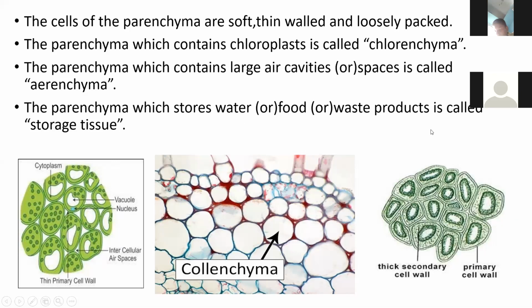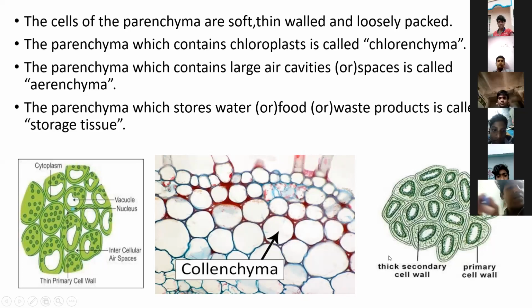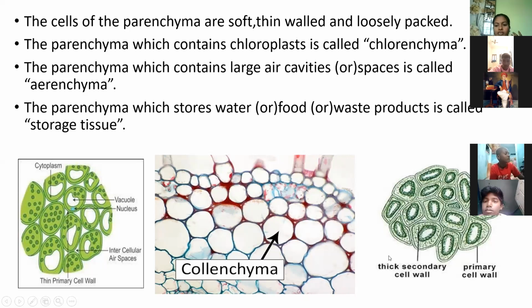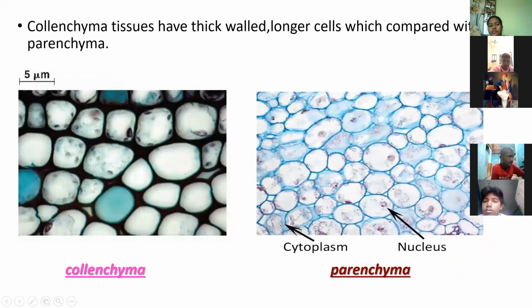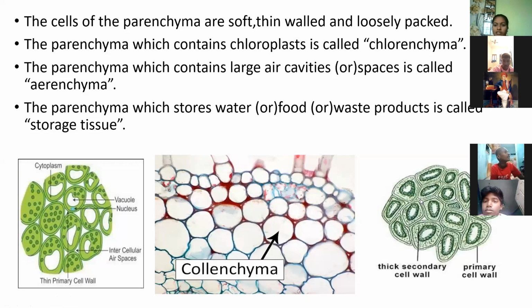Next, the parenchyma stores water, food, and waste products. It is called storage tissue. Why is it called storage tissue? Because it stores some food materials, water, and some waste products. That's why it is called storage tissue.